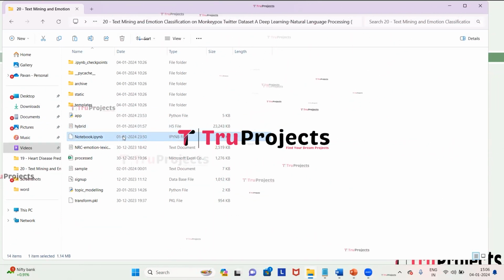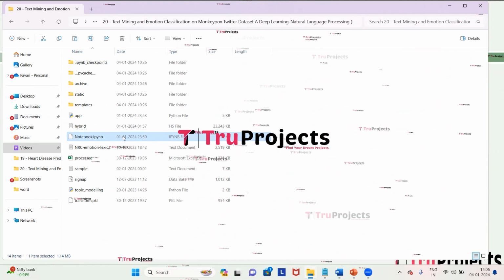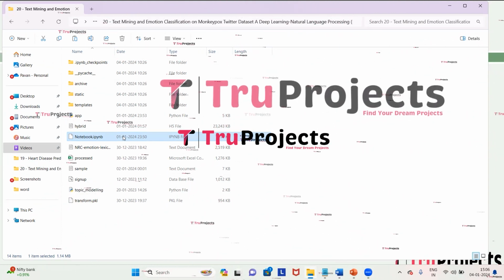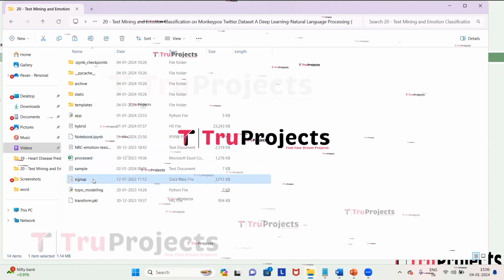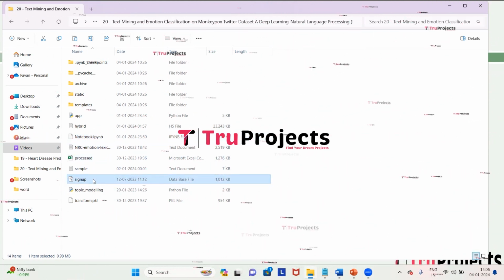This is a Jupyter notebook file which contains a combination of code, graphs, and outputs all in one place. It allows users to write and execute code in individual cells, making it a popular choice for data science. This is the sign up file. This file is the database file used to store the user information.